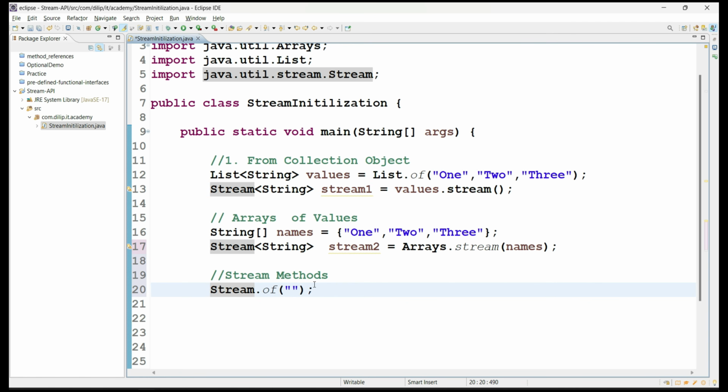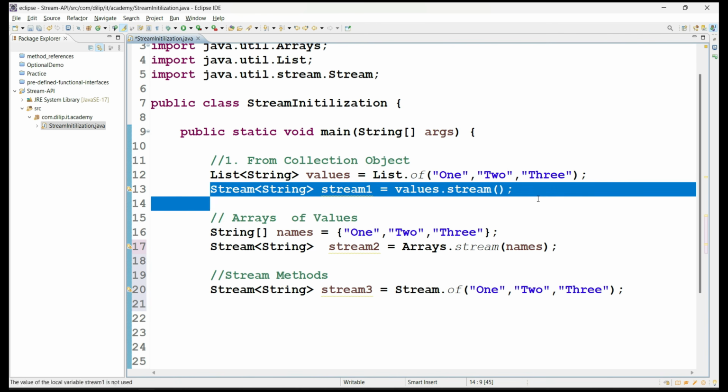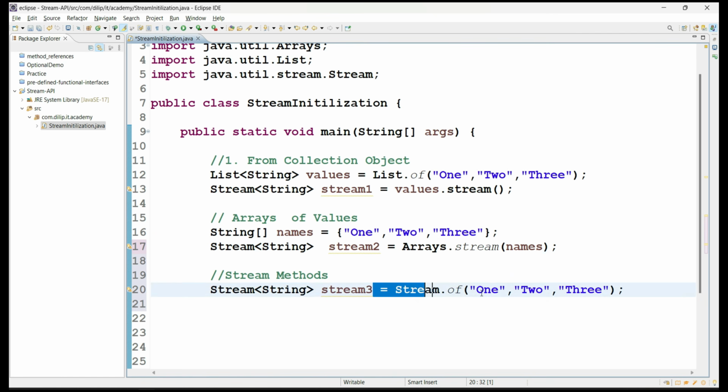Again I'm giving string values here, so one more stream object is created, and the generic type is String. So I can create it this way also. We can create the stream object from individual values. So from the list object, from the array object, and from individual values, I created the stream object.